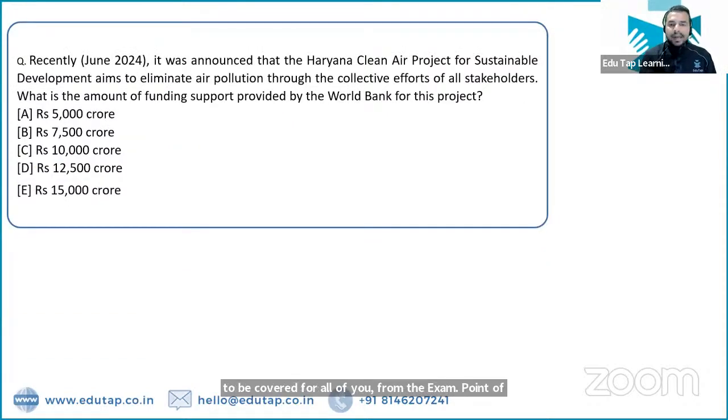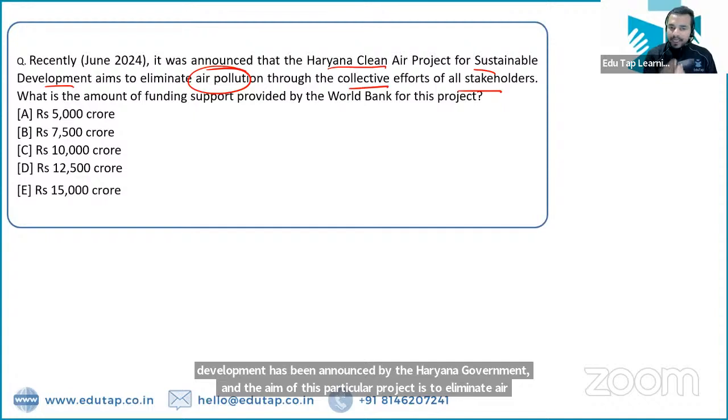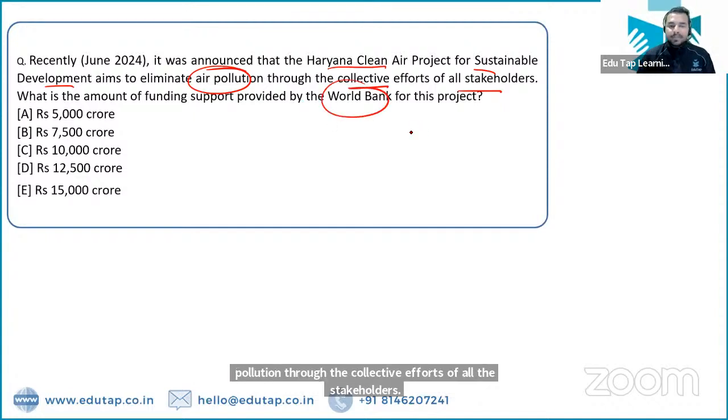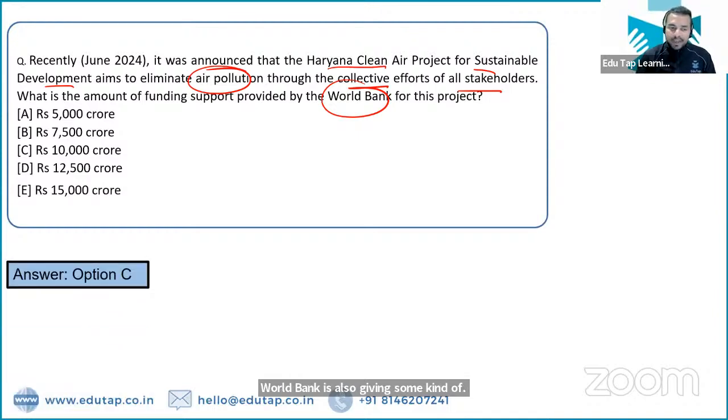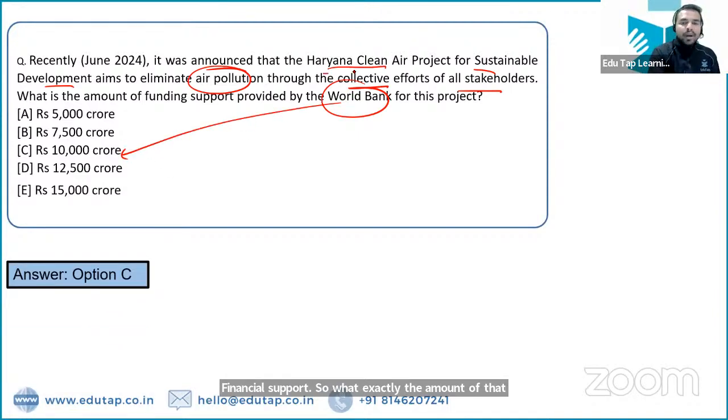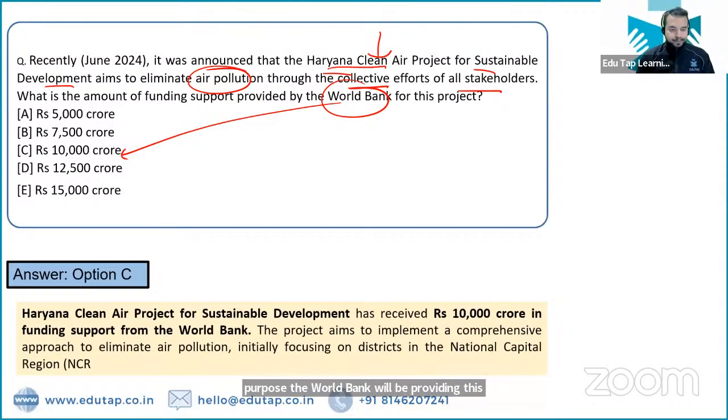So recently, Haryana Clean Air Project for the Sustainable Development has been announced by the Haryana government, and the aim of this particular project is to eliminate air pollution through the collective efforts of all the stakeholders. World Bank is also giving some kind of financial support. So what exactly is the amount of that support? World Bank will be giving 10,000 crores to Haryana for its Haryana Clean Air Project for Sustainable Development, right? So 10,000 crore is the important thing that you need to remember.